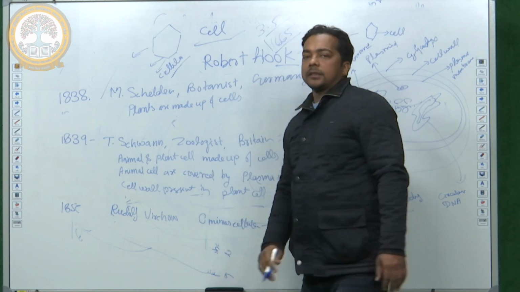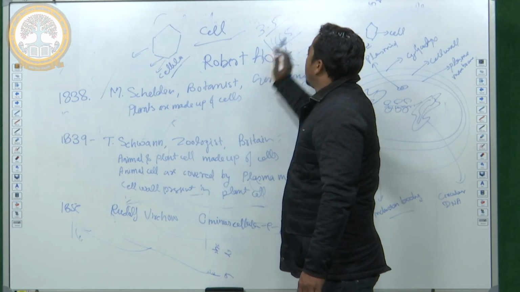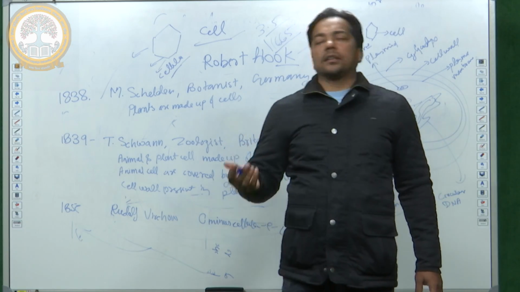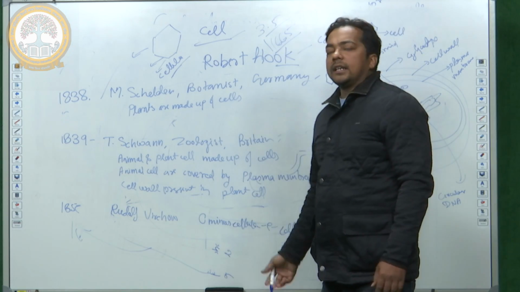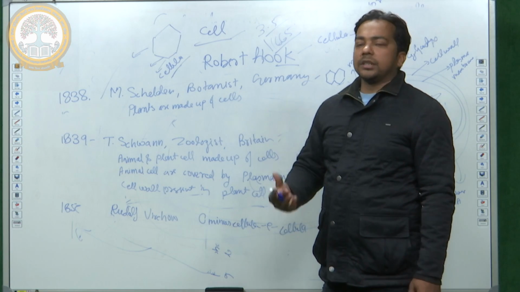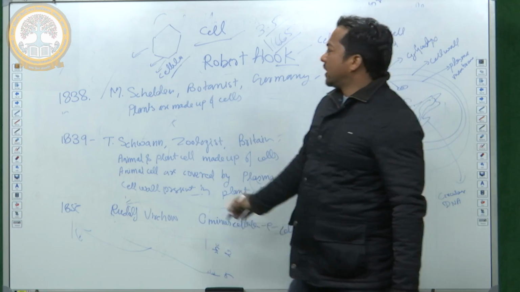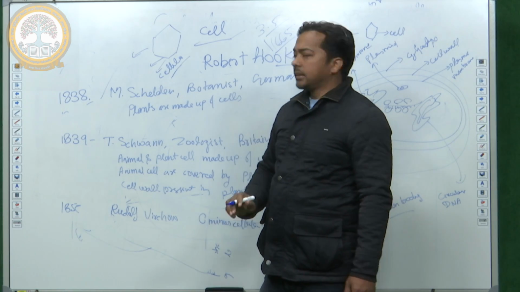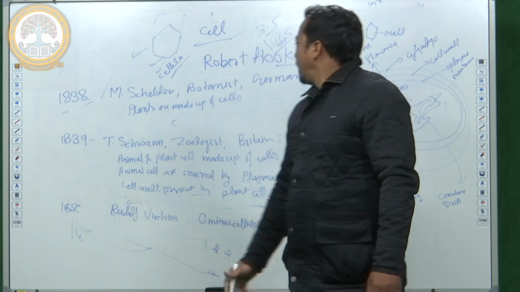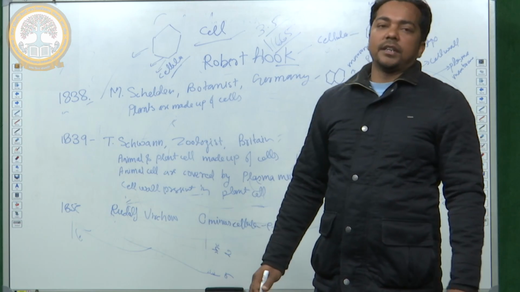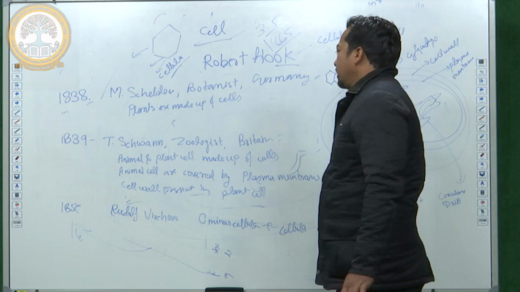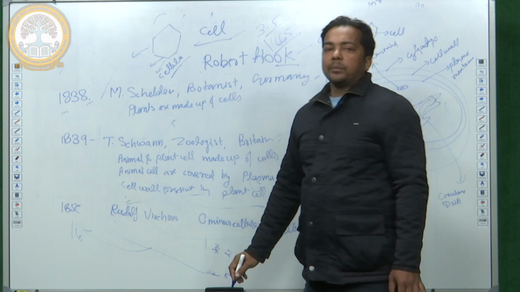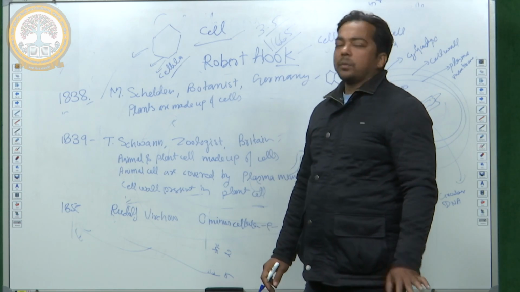After many years, more scientists searched in this field, with new terminology and new theory, and in 1838, a scientist M. Schleiden, he was a botanist from Germany, gave a statement: plant cells are made up of cells.